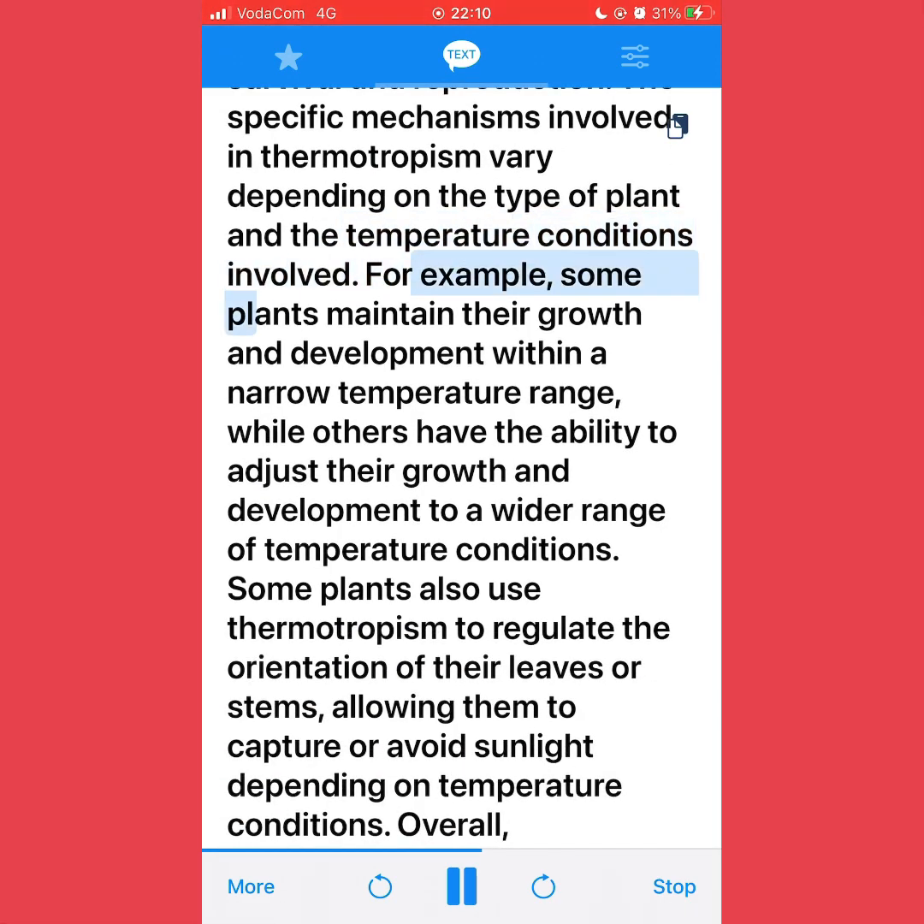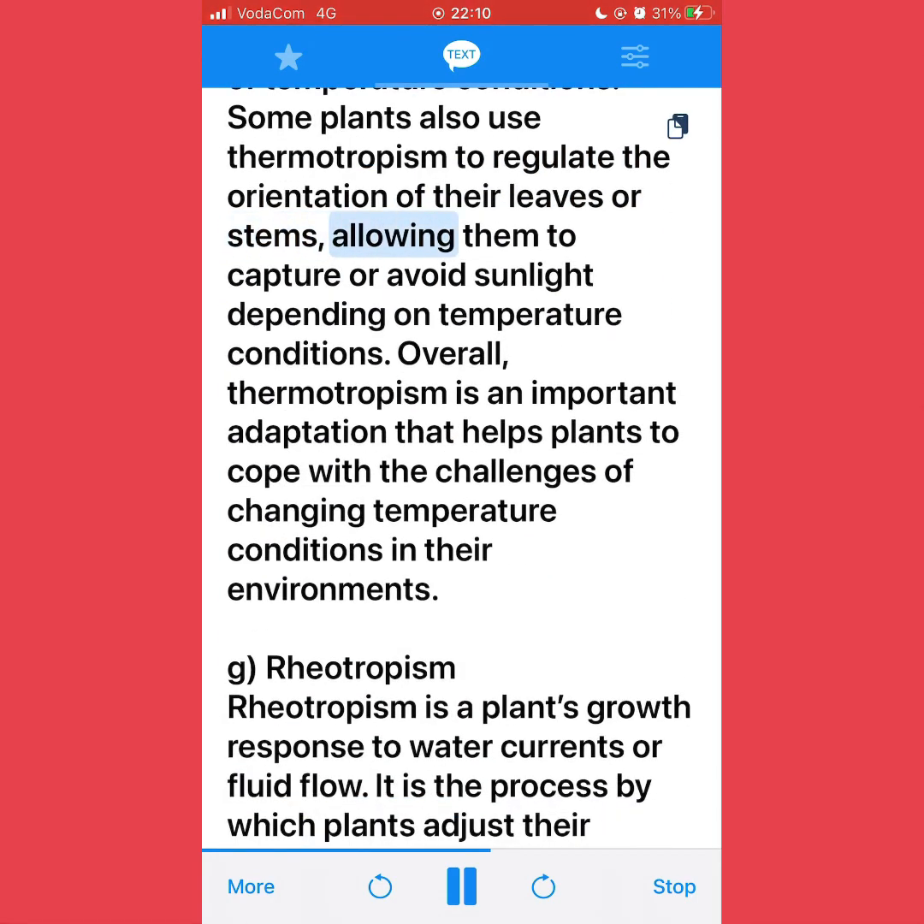For example, some plants maintain their growth and development within a narrow temperature range, while others have the ability to adjust their growth and development to a wider range of temperature conditions. Some plants also use thermotropism to regulate the orientation of their leaves or stems, allowing them to capture or avoid sunlight depending on temperature conditions. Overall, thermotropism is an important adaptation that helps plants to cope with the challenges of changing temperature conditions in their